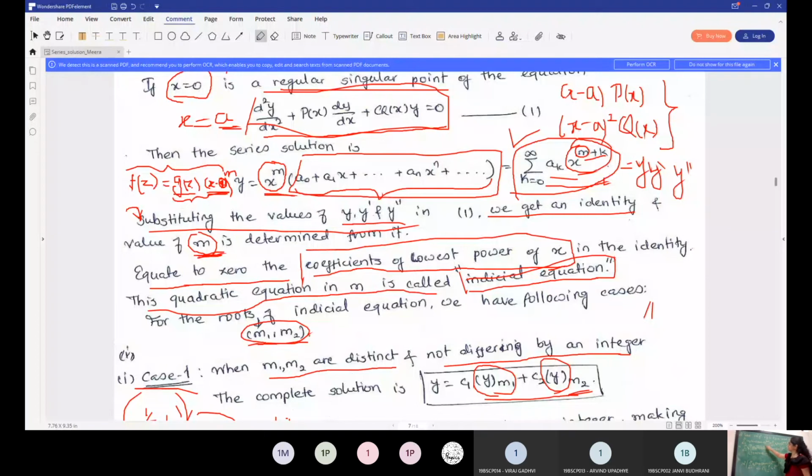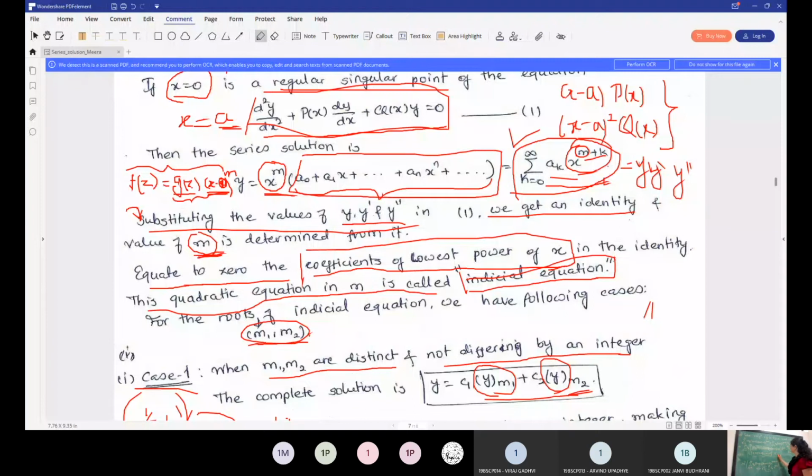Means after this step, this is the identity. To find out the particular value of m, what you have to do is consider the lowest power of x. Means here your lowest power will be x raised to k plus m. Substitute k is equal to 0 in the corresponding coefficients, and therefore you will get one equation. Okay. Whenever we assume an infinite series, we have to assume that a0 is never 0 in the initial equation. So a0 is not 0, therefore you will get this quadratic equation is equal to 0.